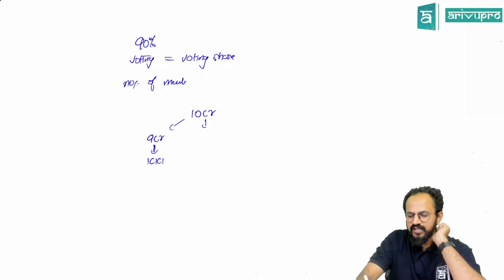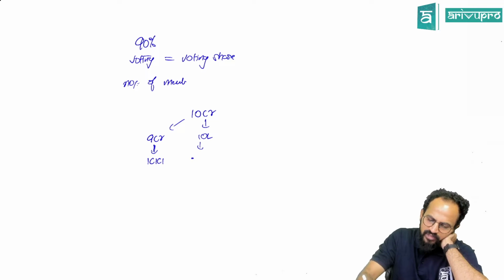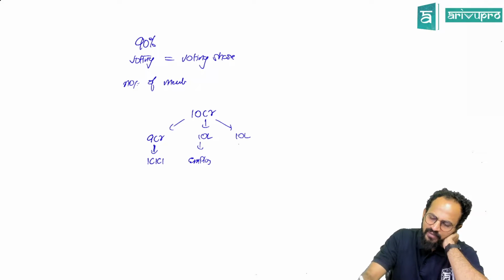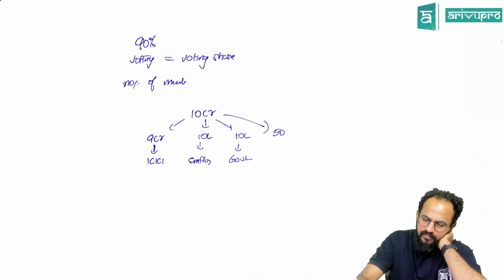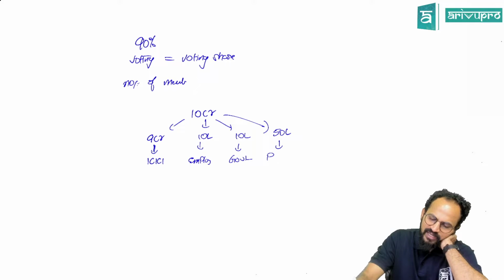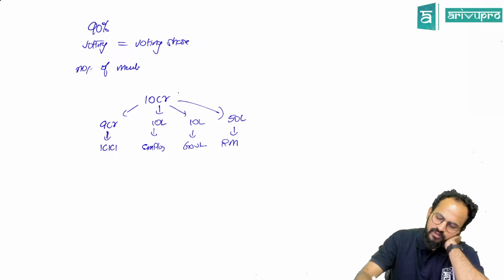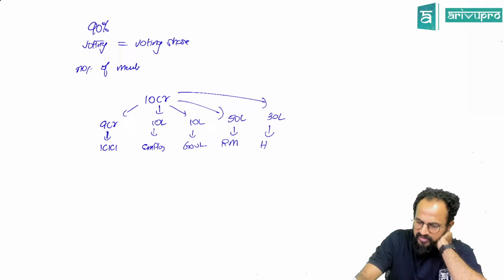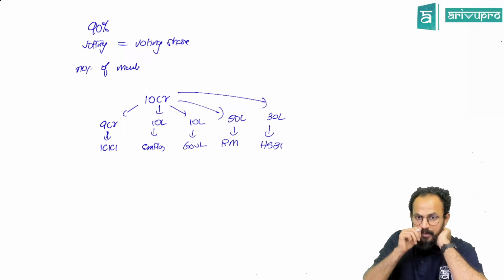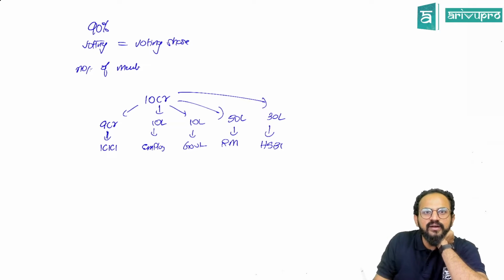And sir, another 10 lakhs to the employees. Sir, another 10 lakhs to government. Sir, another say 50 lakhs to some raw material supplier. Sir, and how much is done? 70. Let us take another 30 lakh we have to pay to HSBC Bank. Sir, now we want to take back this particular application.